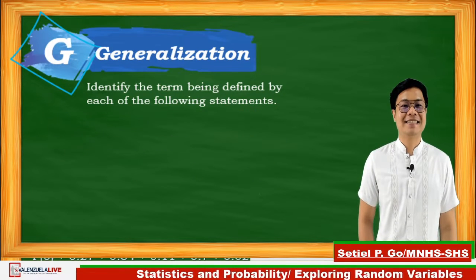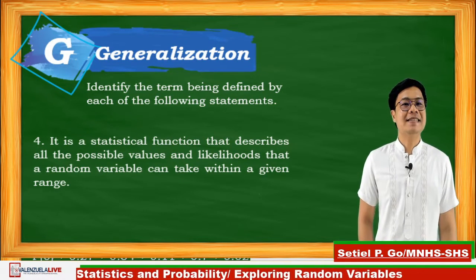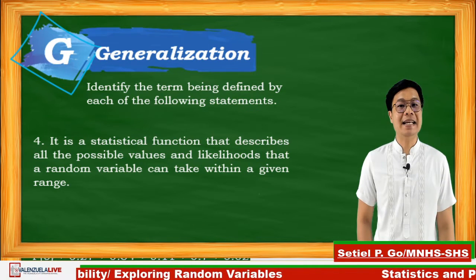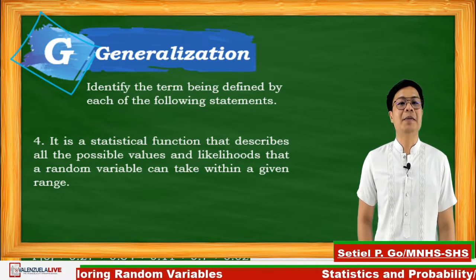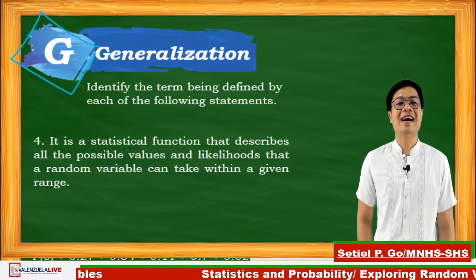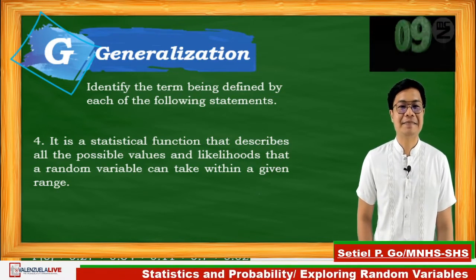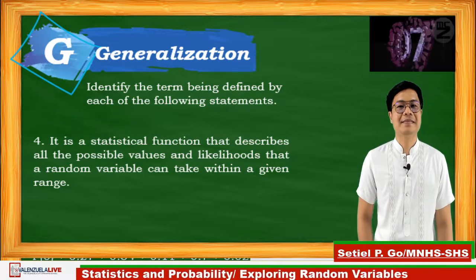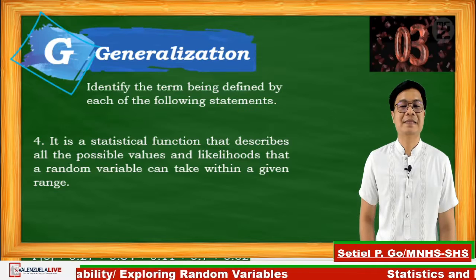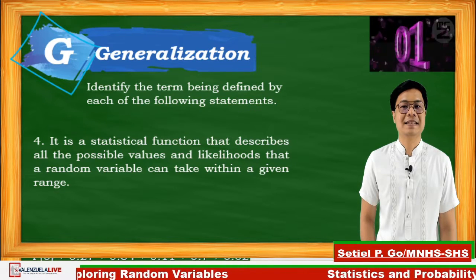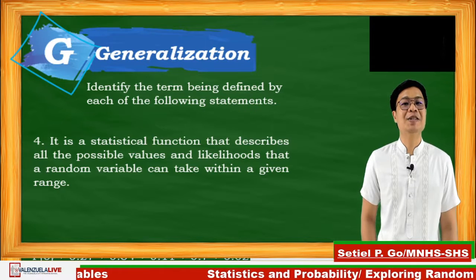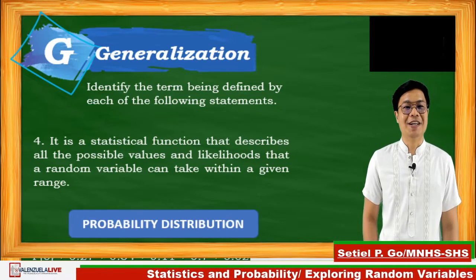Question number 4. It is a statistical function that describes all possible values and likelihoods that a random variable can take within a given range. 10 seconds. Go! Time's up. Again, statistical function. So that is probability distribution.